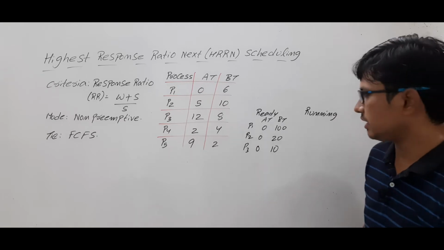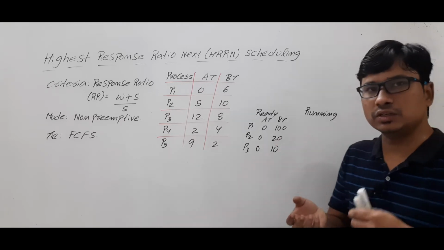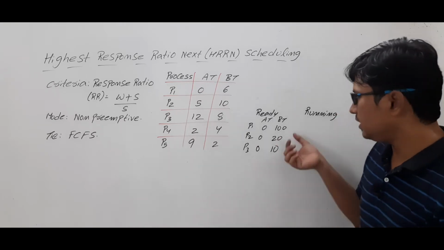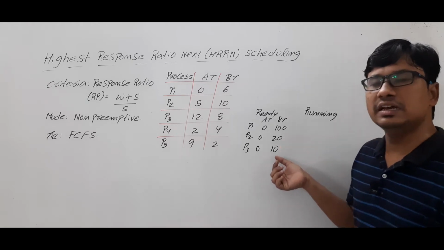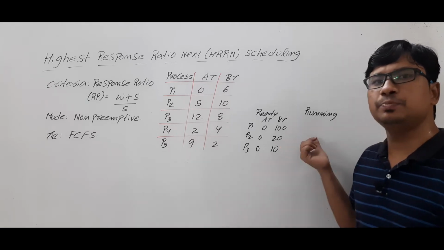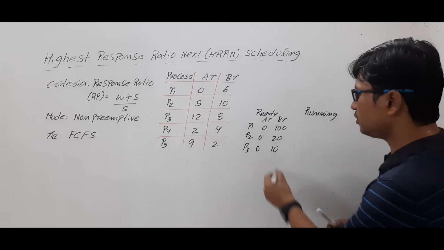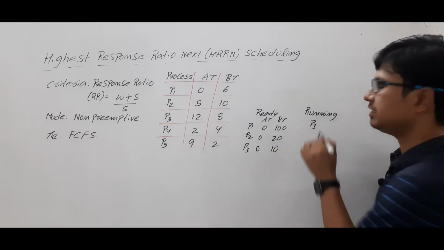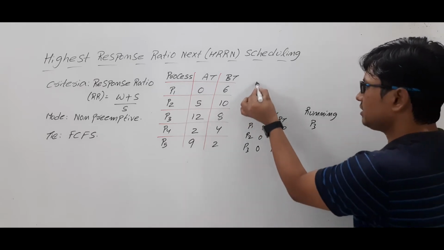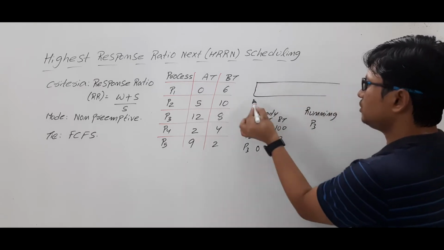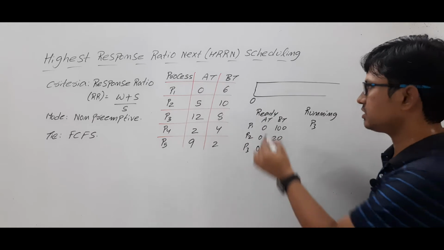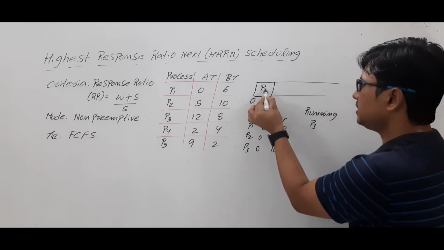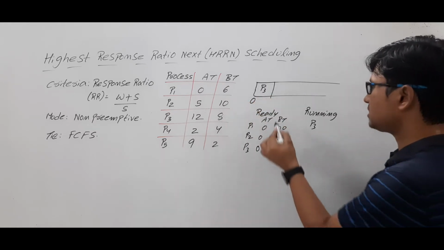Now, if you're using shortest job first scheduling, the process which has less burst time will be dispatched to the running state. Process P3 has the least burst time, so it will be dispatched. In the Gantt chart, at 0 units of time, all three processes have arrived, but process P3 has been dispatched.